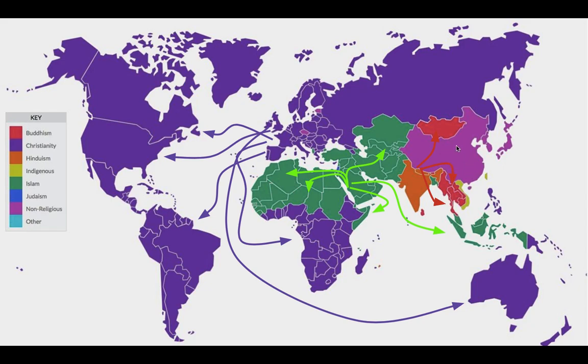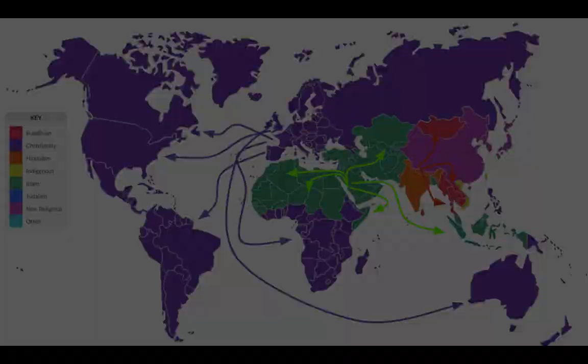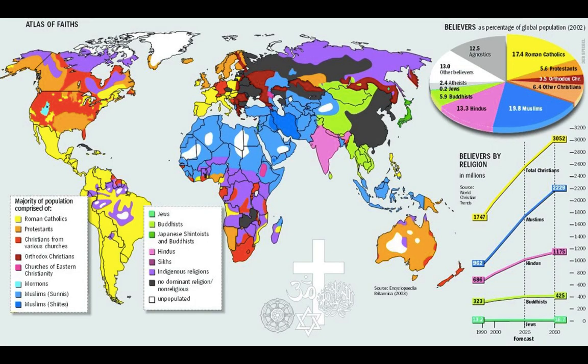China's an interesting one. They have this light purple color, almost kind of pinkish color, which if you look at our key here, says non-religious. That is a result of the communist government in China. So it's very much a result of hierarchical diffusion, right? And that's a good example of how hierarchical diffusion can take place as a result of, in this case, the government, which is very much a node of authority.